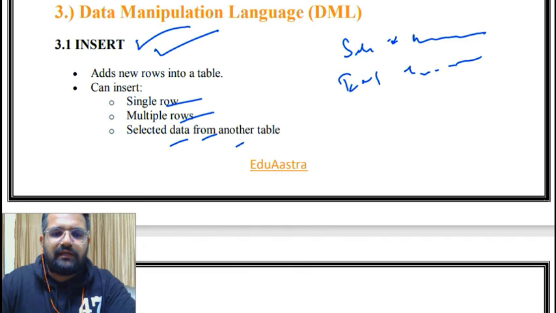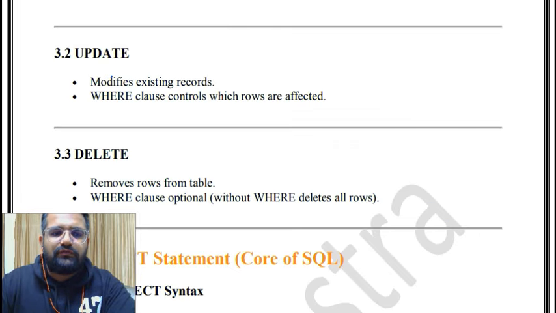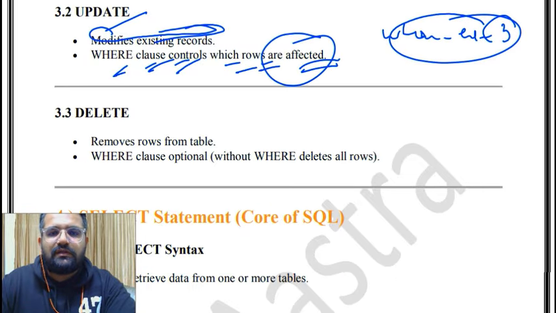Then update modifies an existing record, and the where clause controls which rows are affected. So in where you will write the condition, where employee ID is 3. Okay, in employee ID 3 you are updating something, so in update you will use the where clause, which will control which row is affected, which row is to be updated.